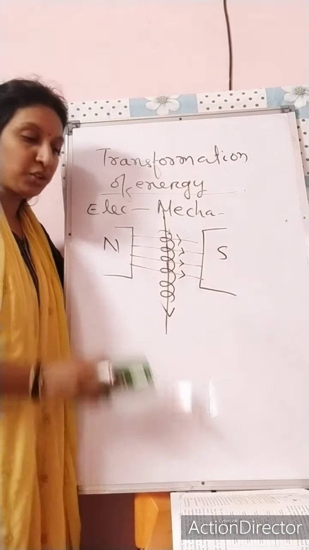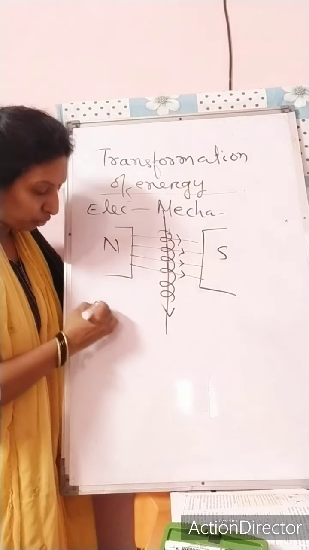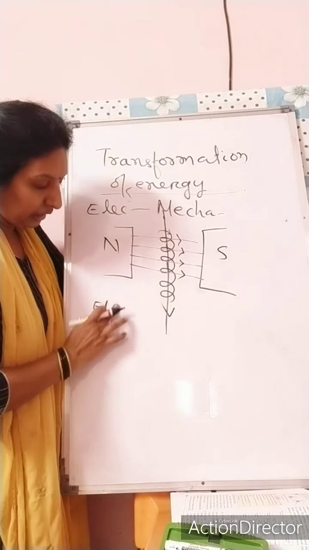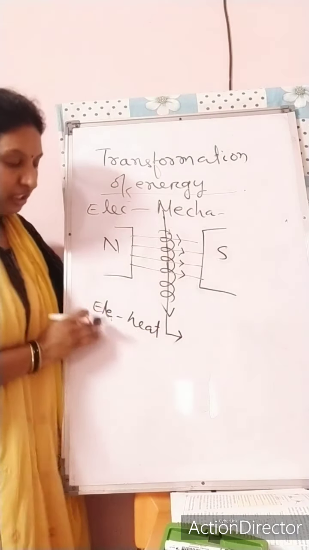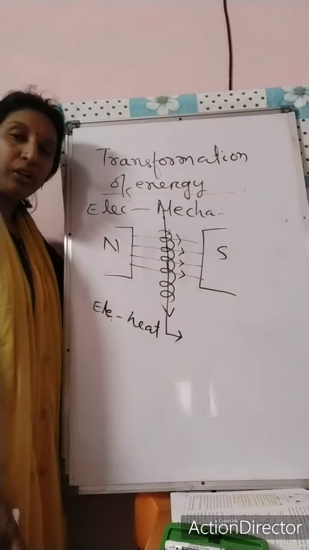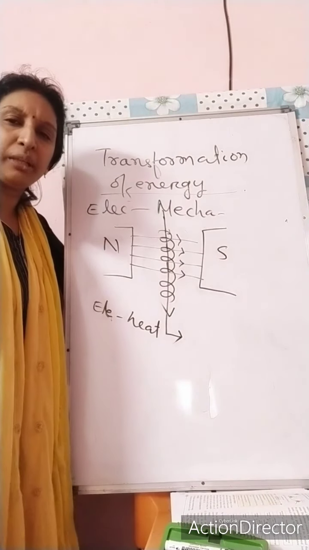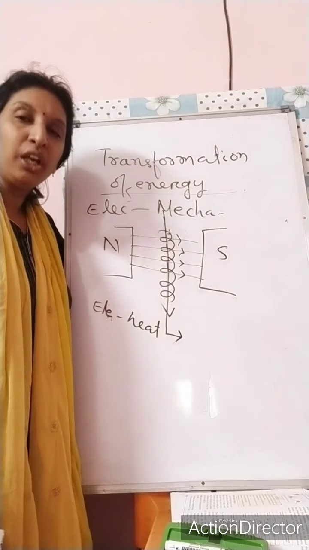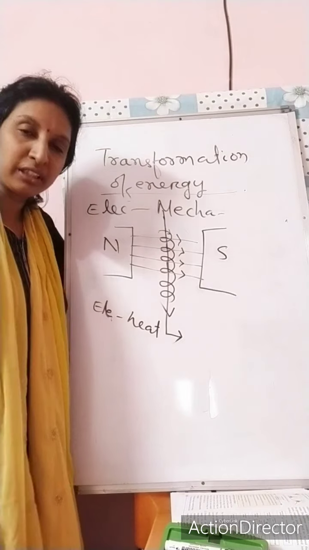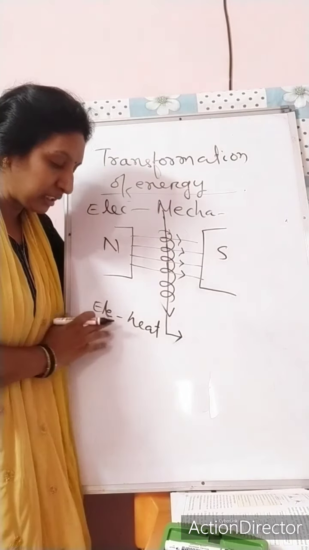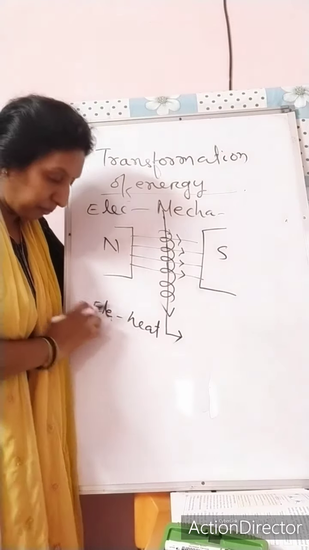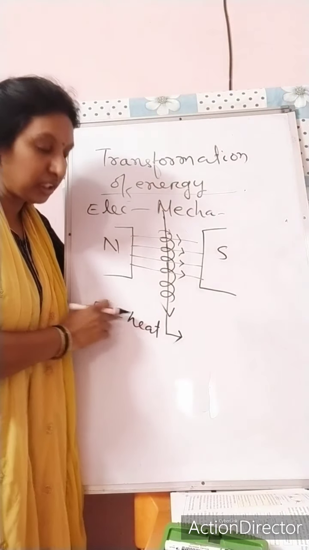Next one, electrical energy to heat energy. You know the most common examples: electrical heaters, room heaters, iron boxes, geysers, ovens. All these are based on this conversion, electrical to heat.